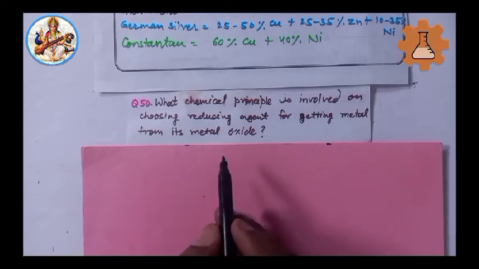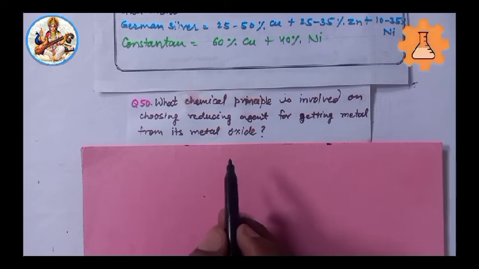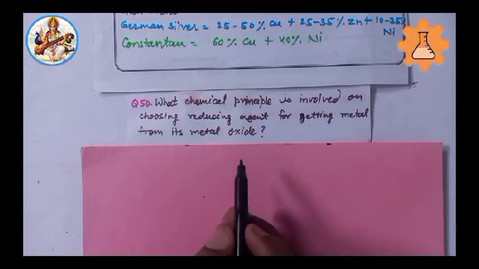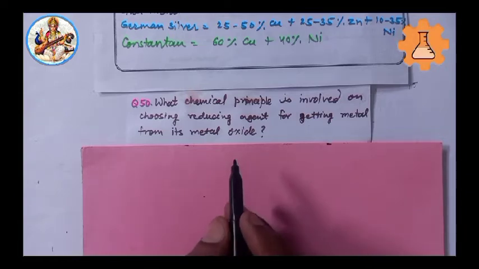This is because the standard Gibbs free energy, delta G naught, of the combined redox reaction will be negative by an amount equal to the difference of delta G naught of the two oxides at that temperature.